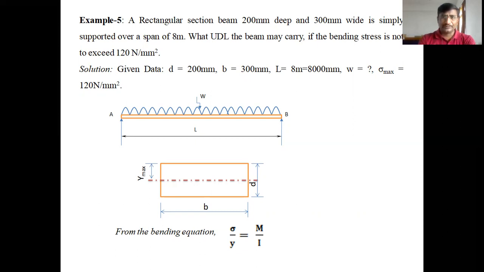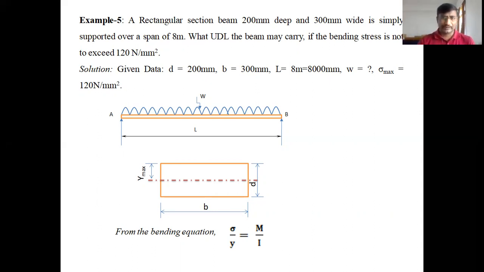In this problem, what UDL the beam may carry means how much load we can apply on the beam to reach a bending stress of 120 newtons per mm square. We should take the maximum bending stress, so sigma max is equal to 120. How much load is required to produce this much stress in the beam? So small w is what we have to find in this problem.